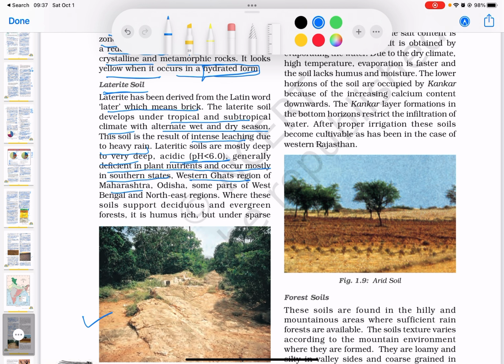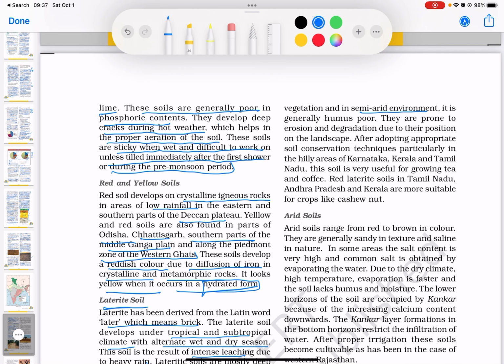Western Ghats region of Maharashtra, Odisha, some parts of West Bengal and northeast regions. Where these soils support deciduous and evergreen forests, it is humus rich, but under sparse vegetation and in semi-arid environment, it is generally humus poor. They are prone to erosion and degradation due to their position on the landscape.